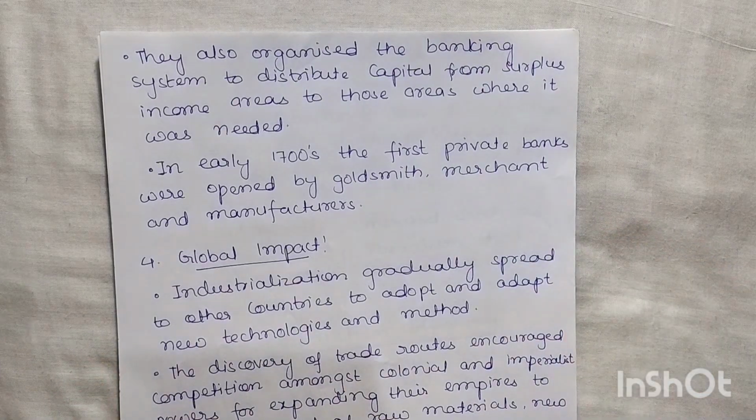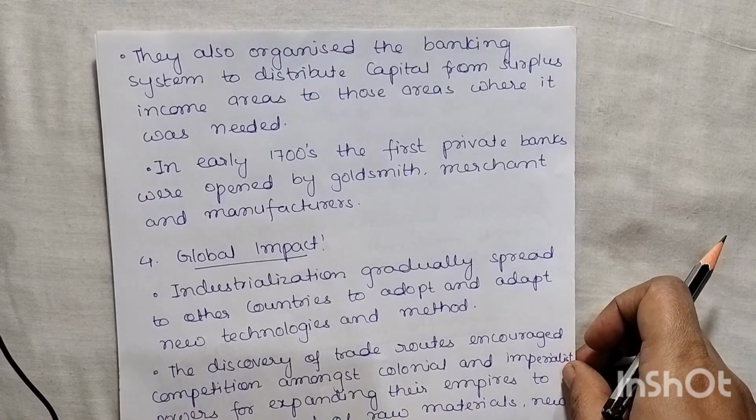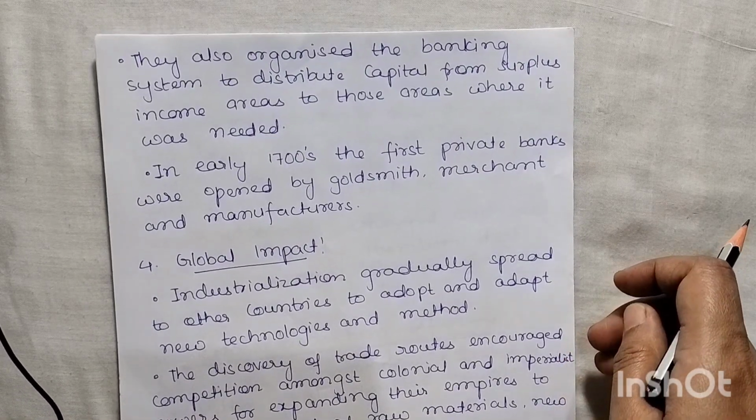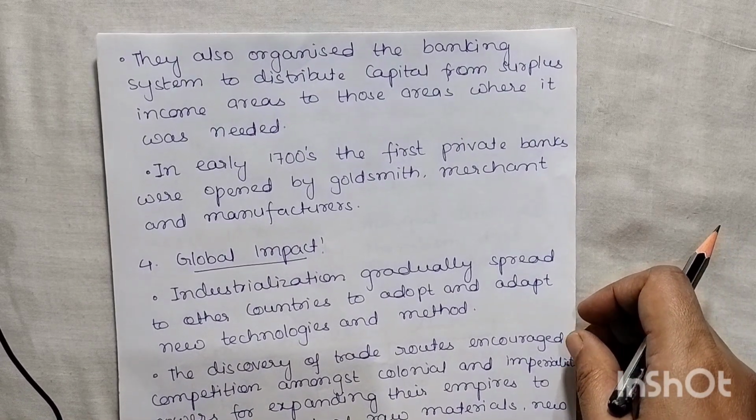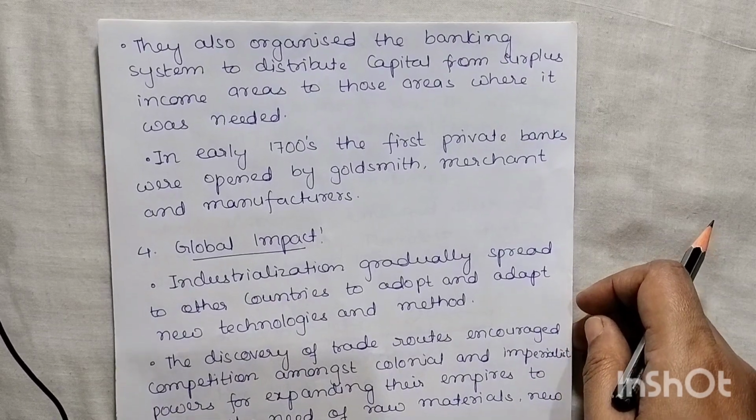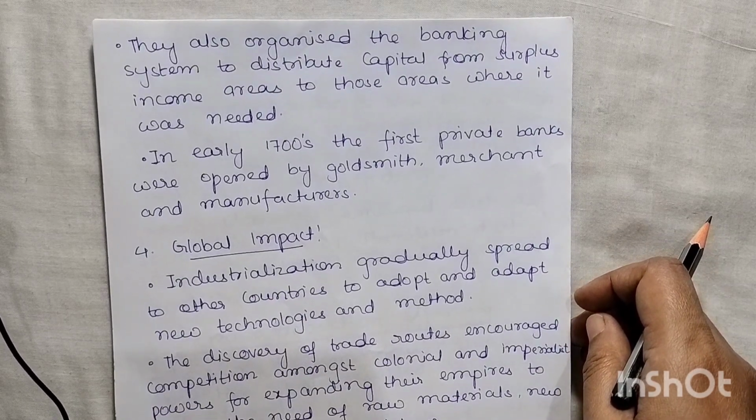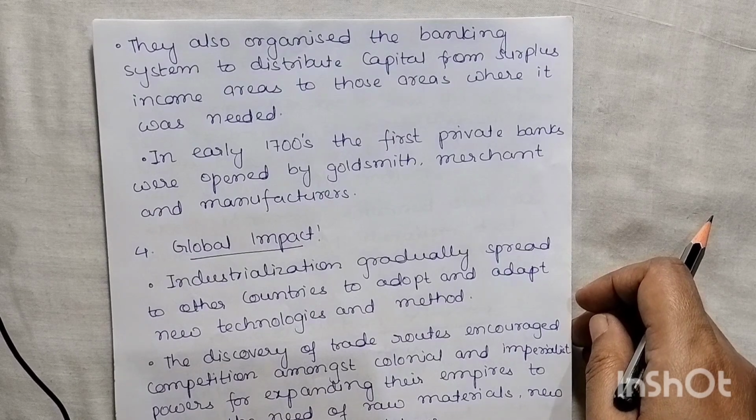So economically these people based their system on the private ownership of the means of production and their operation for profit. So they looked after the distribution of capital from surplus income areas to those areas where it was needed. Okay. In the early 1700s, the first private banks were opened by goldsmiths, merchants and manufacturers.